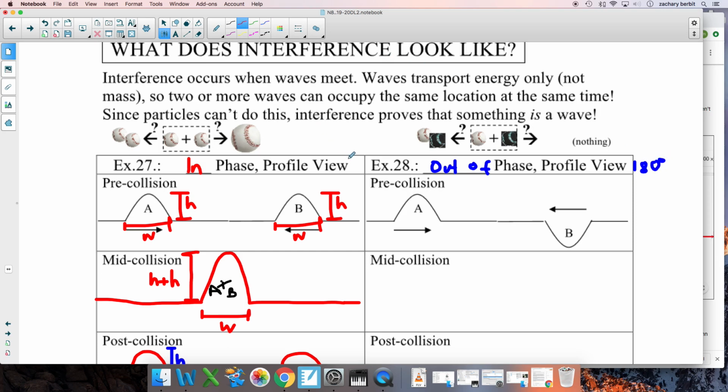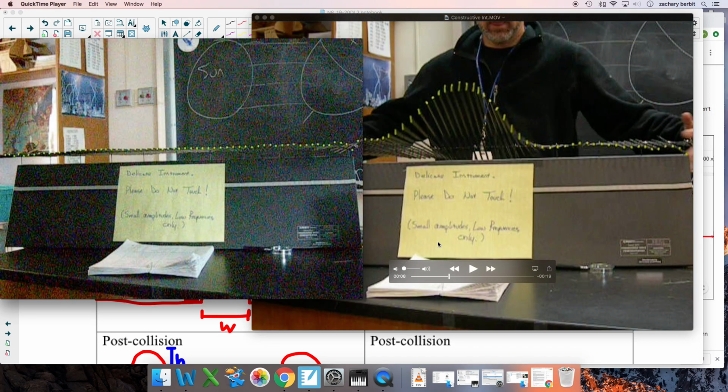And this one was in phase. We also call that 0 degrees out of phase. Okay, anyway, back to it. So what happens when these two meet, A coming toward B, B towards A?